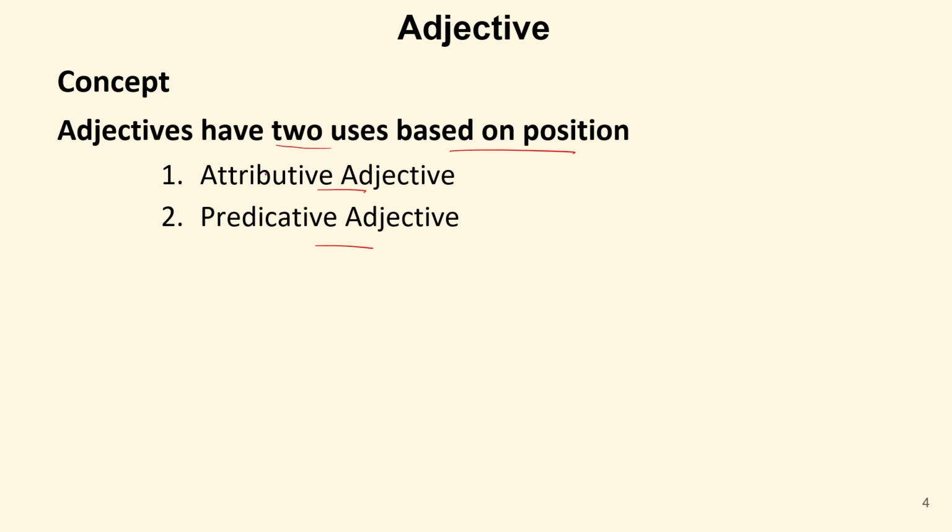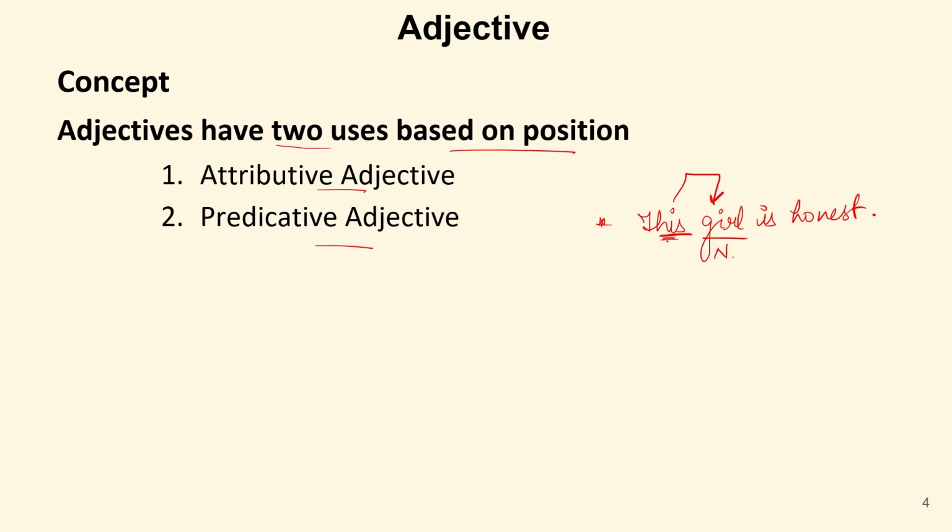For example, if we write a sentence like, this girl is honest. Now, in this sentence, we can see there are two adjectives. First, we have a noun that is girl. Now, this girl, it means we are talking about this girl only.